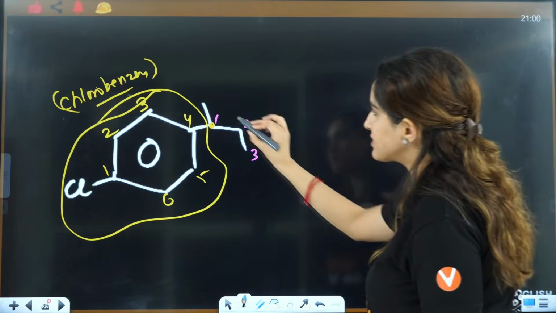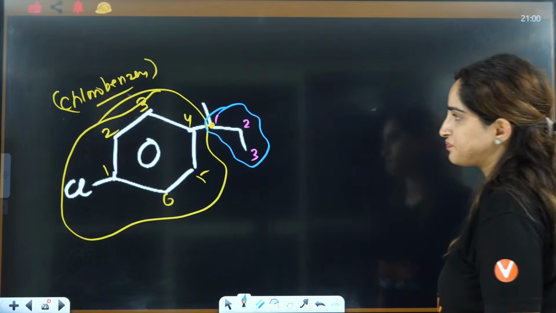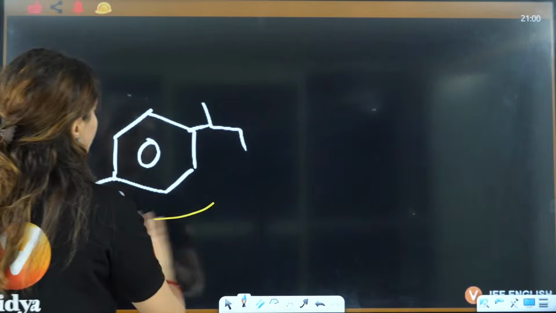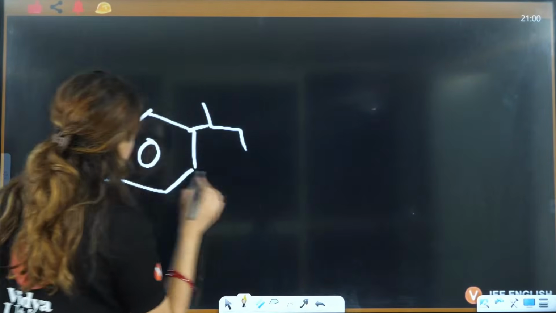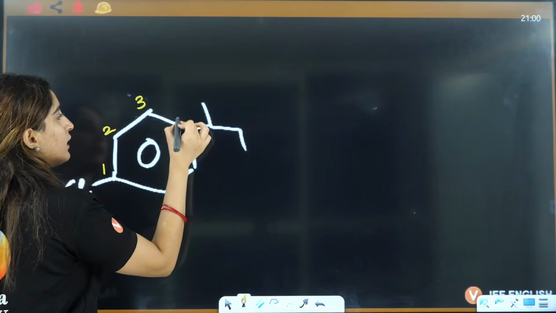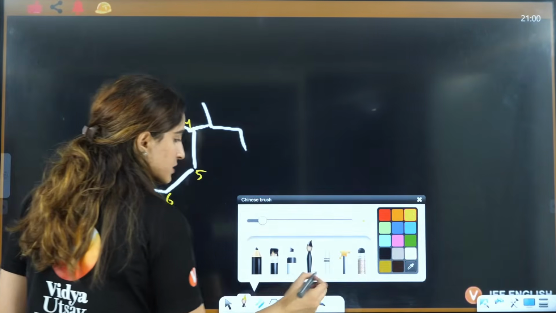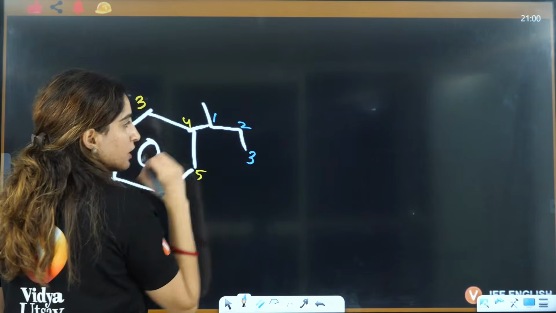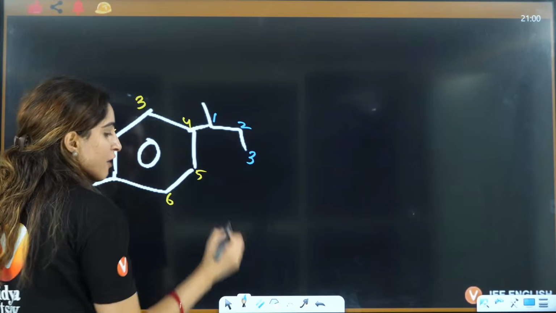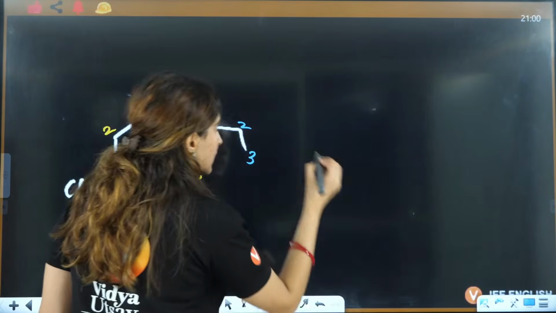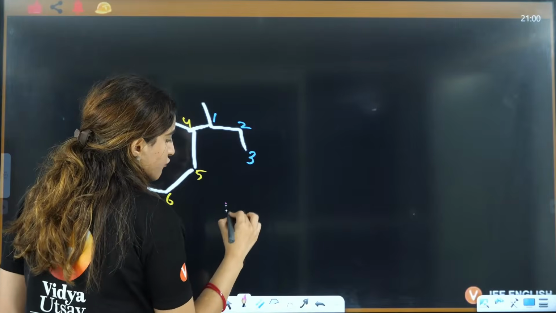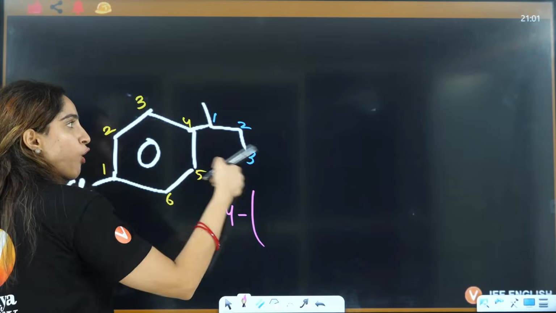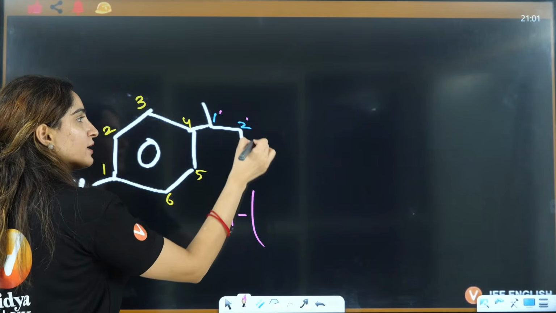See, this is very interesting. This is another substituent that you have, and for that also you need to do the numbering. Numbering 1, 2, 3, 4, 5, 6, on the 4th position of this benzene you have a substituent. On 1 you have methyl, so I'll start from here.